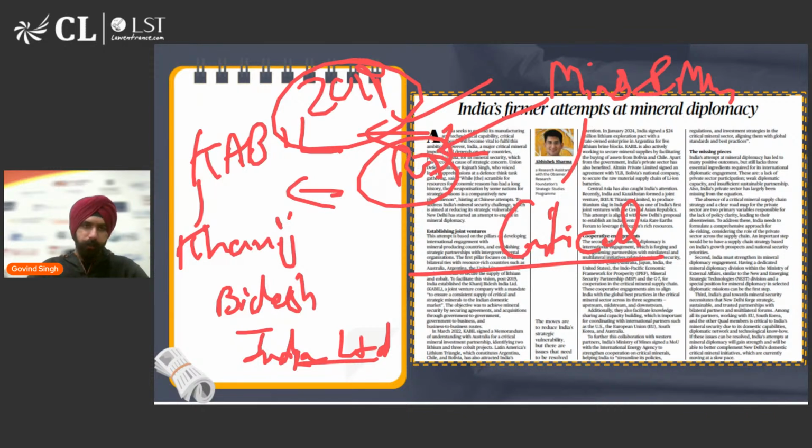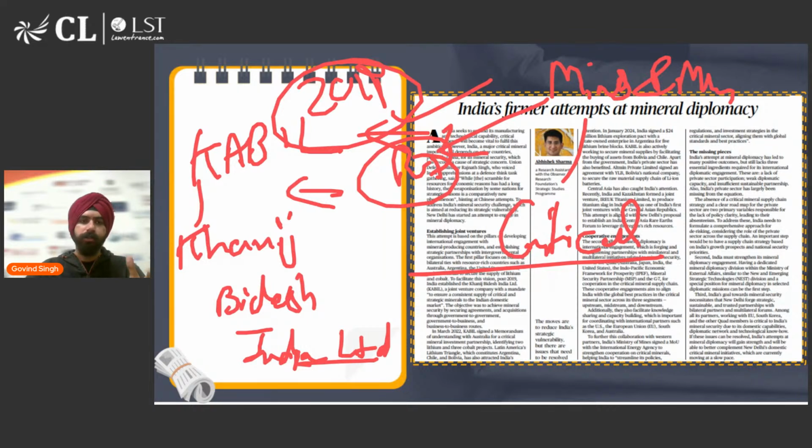And to further this vision, the next step is definitely to form an international engagement and make a partnership with those countries, and use your international partnerships like the Quad partnership, like the Mineral Security Partnership by US, like the G7 partnership, in order to further our agenda of diversifying our mineral supply chain. So that is what this article essentially talks about.